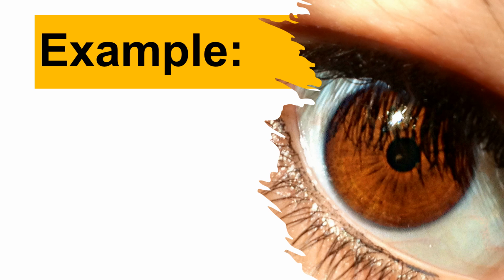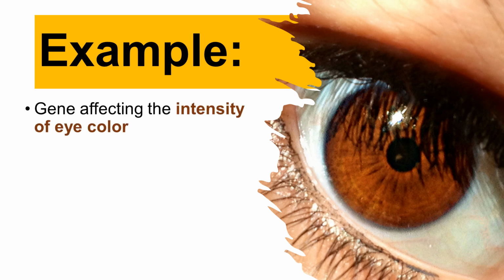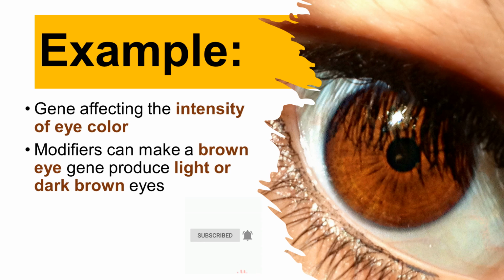Example. Gene affecting the intensity of eye color. Modifiers can make a brown eye gene produce light or dark brown eyes.